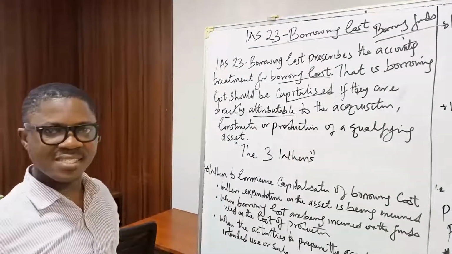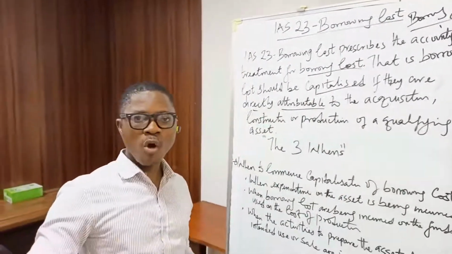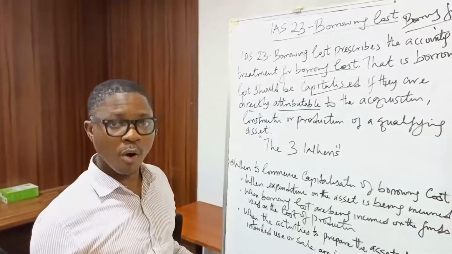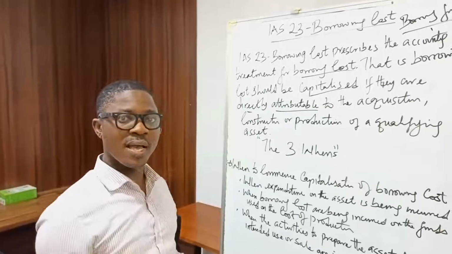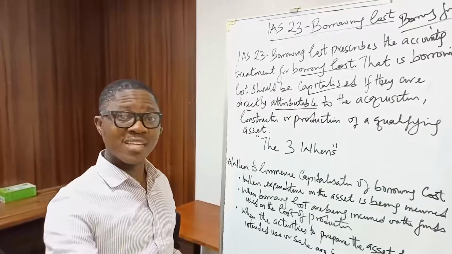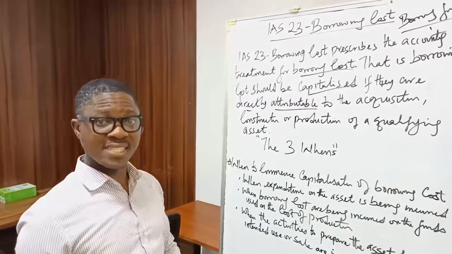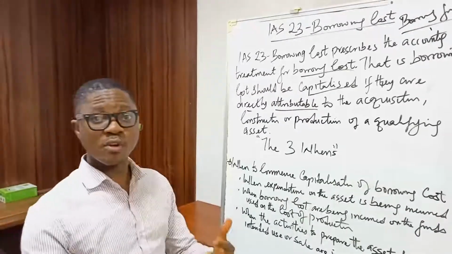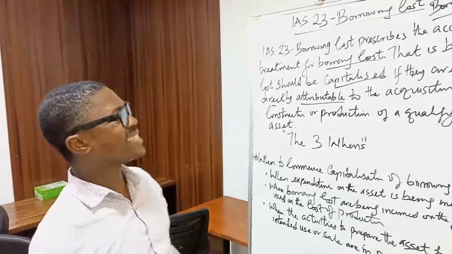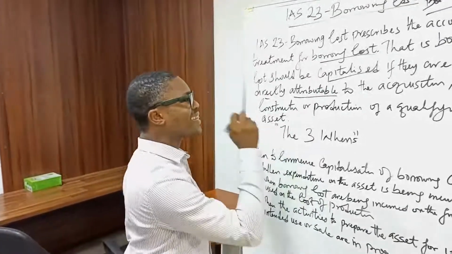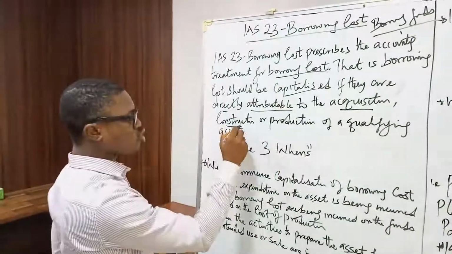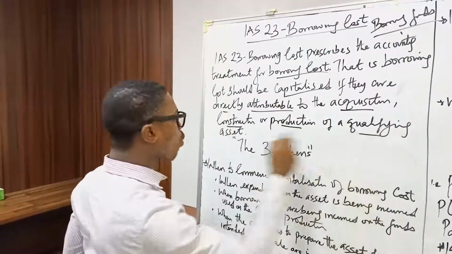Recall that under IAS 16, borrowing cost that meets the criteria and is attributable to the construction of PPE was capitalized and added to the cost of the asset to be recognized in the statement of financial position. So IAS 23 is saying that borrowing cost should be capitalized if there is a condition, if they are directly attributable to the acquisition, construction or production of a qualifying asset.